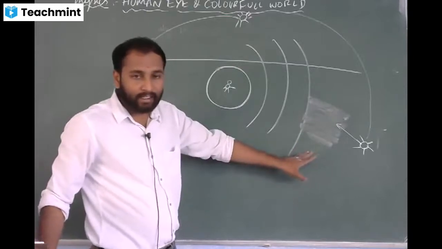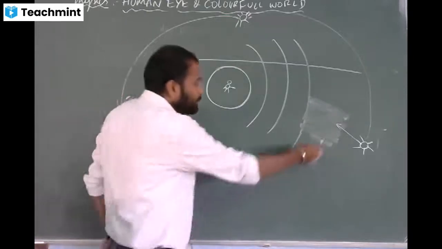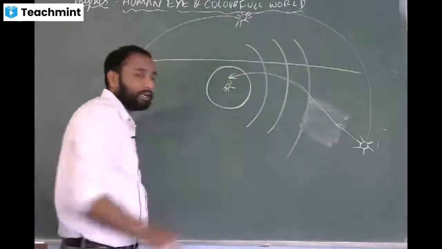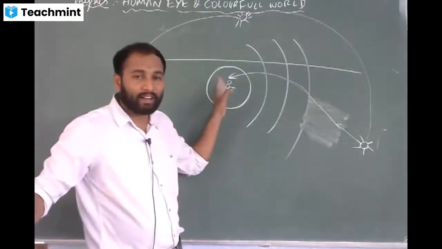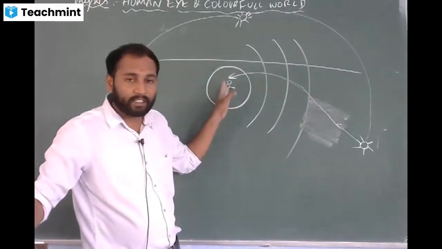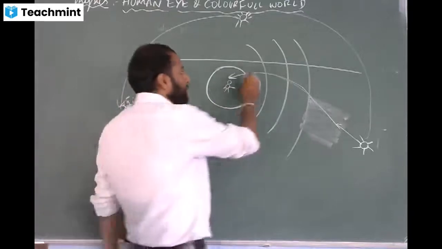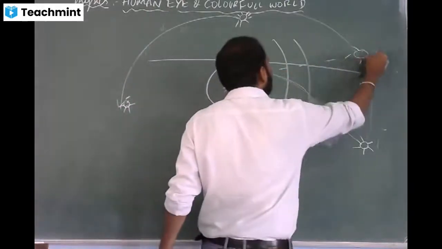The remaining color is of longer wavelength, so that will be seen by us. That means we will be able to see the color of longer wavelength region, that is red or orange-red in color, and it will appear here. The sun will be here.